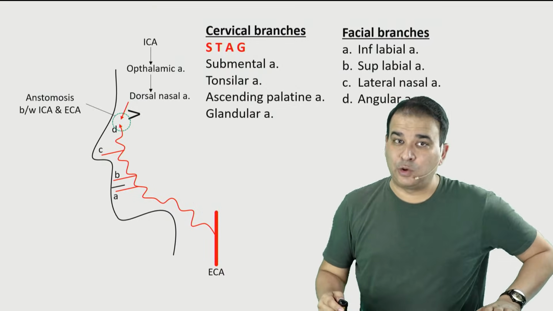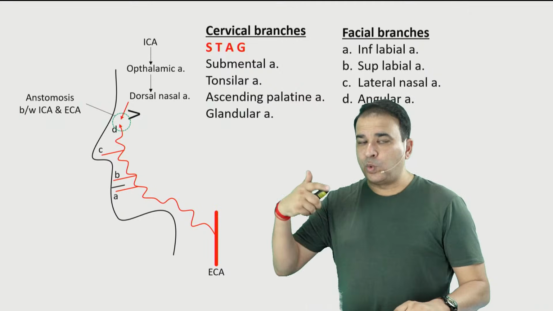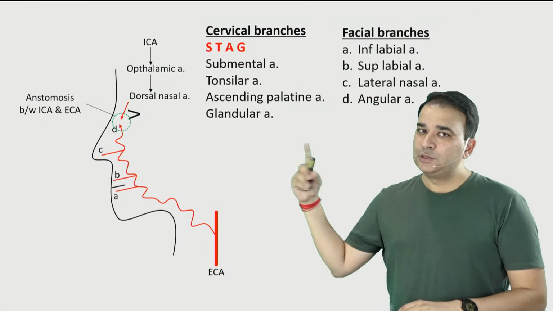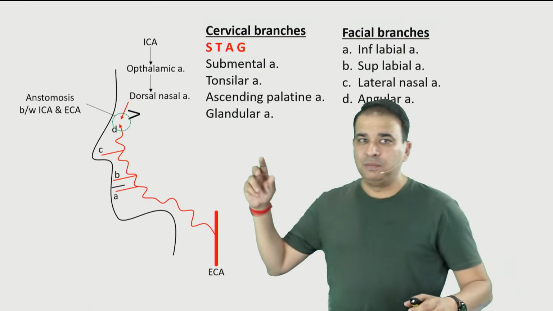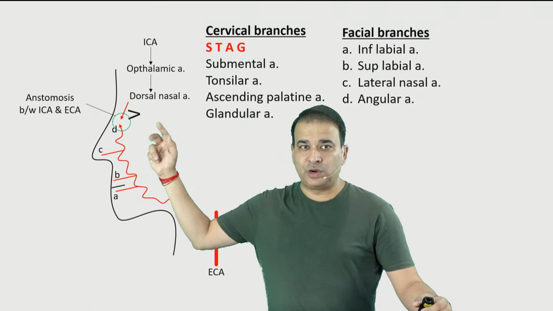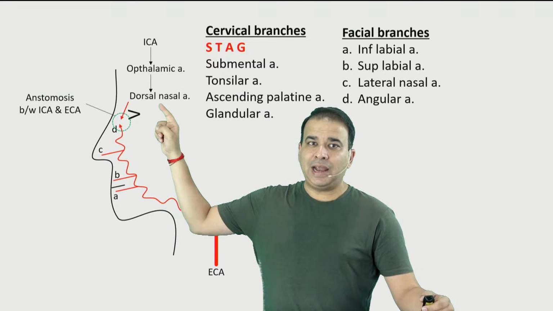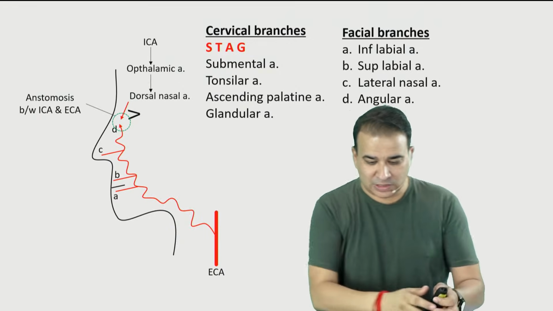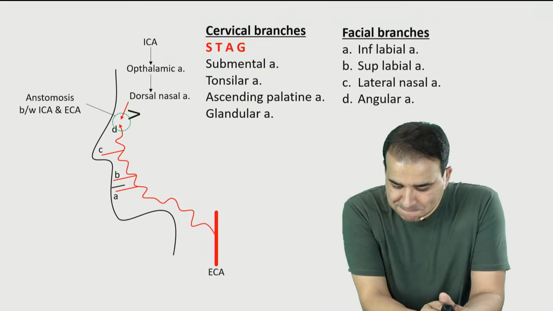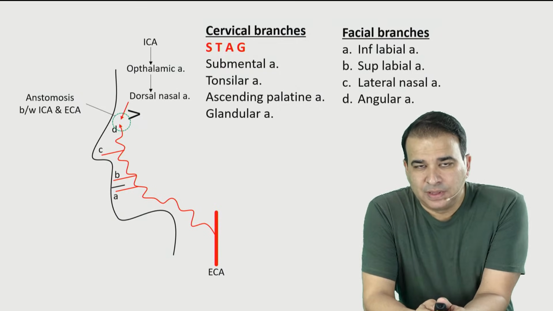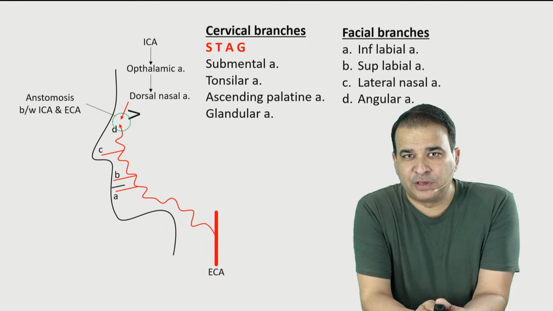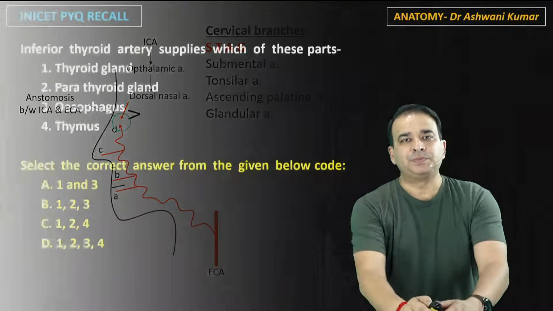and the external carotid. Again, could be a good question here, because they are asking questions around the facial artery, so they might ask you this question also, that which two arteries form the anastomosis between internal carotid and external carotid. So it's the angular artery here and the dorsal nasal artery, the angular and the dorsal nasal artery. Yes, so that's a quick recap of the facial artery and its branches.